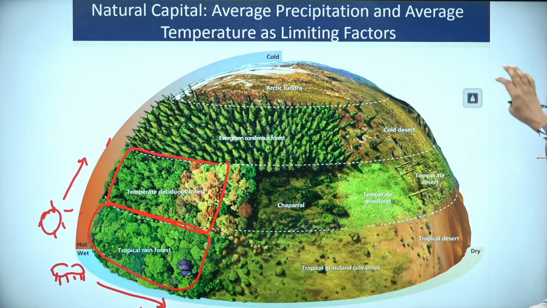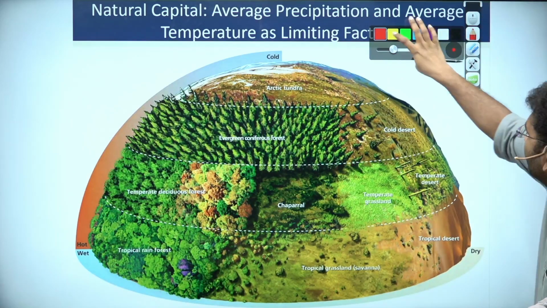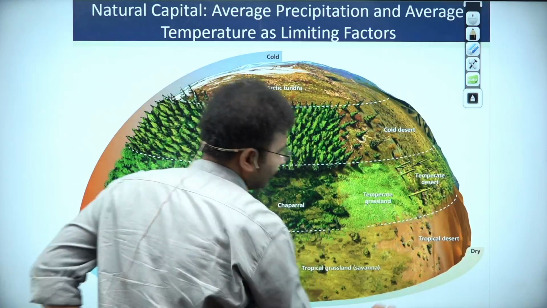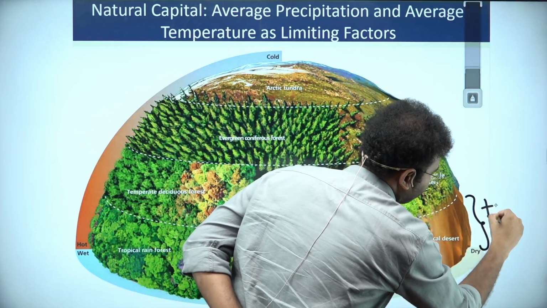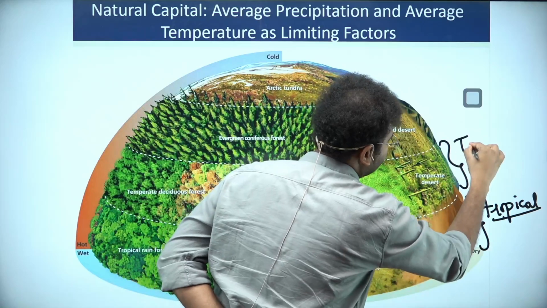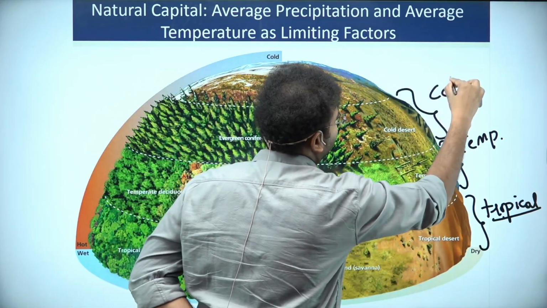Now first let me demarcate, then you will have a better idea. See, let me use different colors for this. Look here, this part of the area is tropical and this part of the area is temperate and this part of the area is cold temperate.